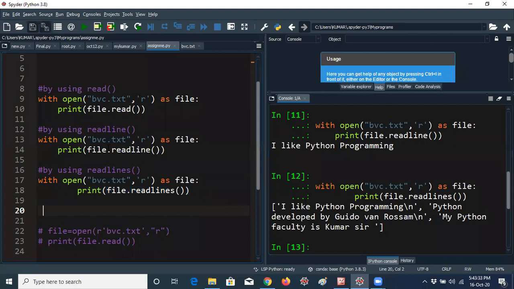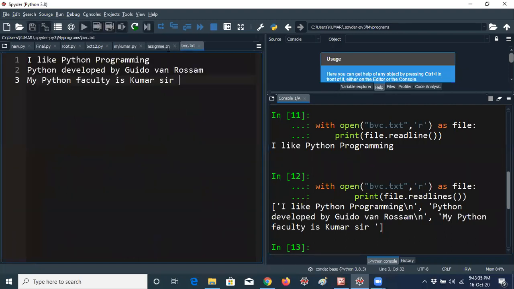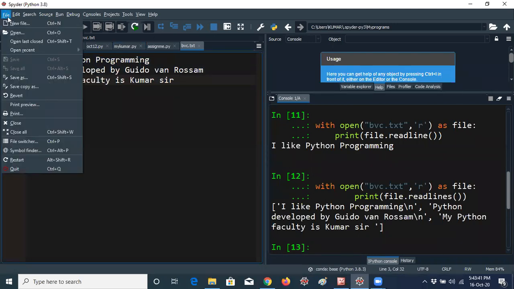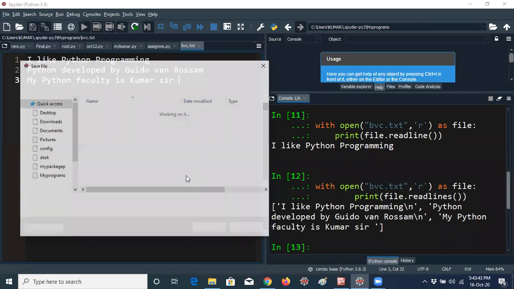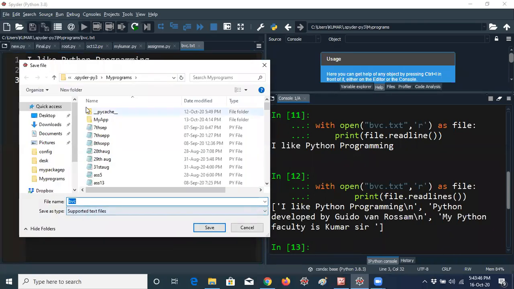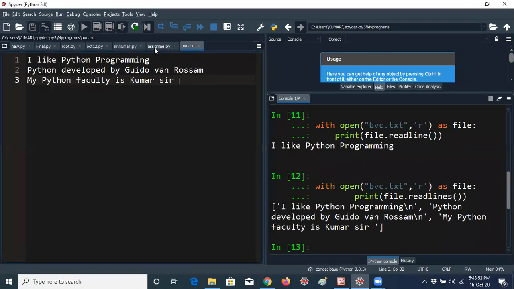That means whatever the bvc.txt file is there, you can also prepare by using this location also. But you have to save as bvc.txt in double quotes here, because in Spyder IDE without giving an extension, by default it will take .py. So that's the reason I'm telling. But not only .py, yes.